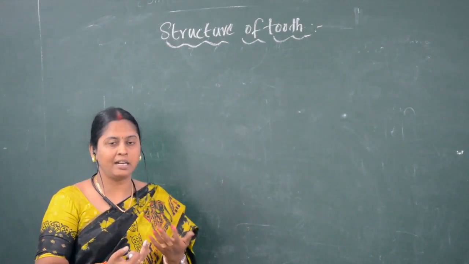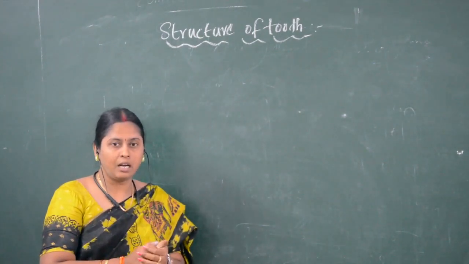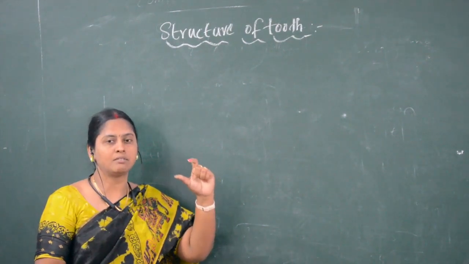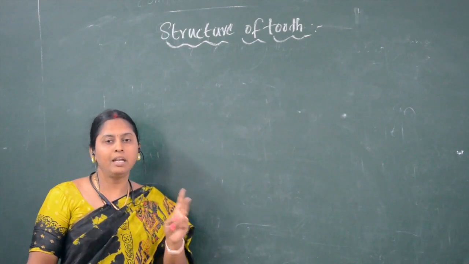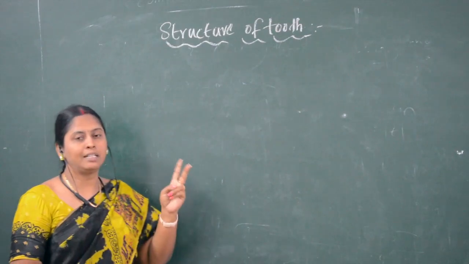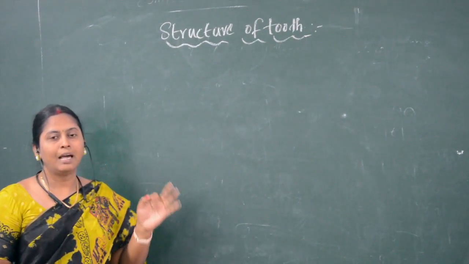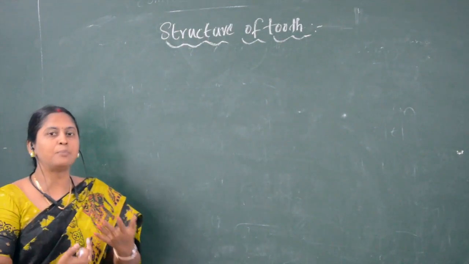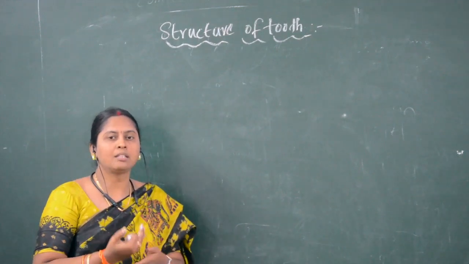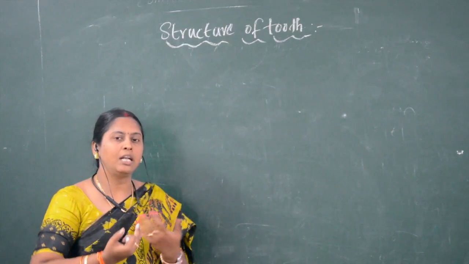And we have seen how the teeth are located in the jaws. The teeth which are fixed in the sockets of the jaws are called thecodont. In the life cycle of human beings, two sets of teeth are present, which is called diphyodont. Another is heterodont, because there are different types of teeth like incisors, canines, premolars and molars. So four types of teeth are present, and we have seen the numbers also.